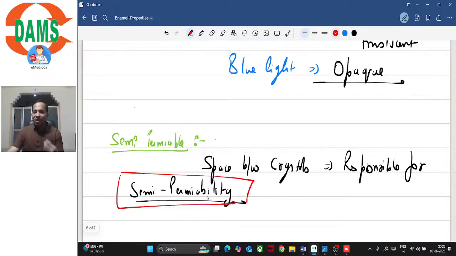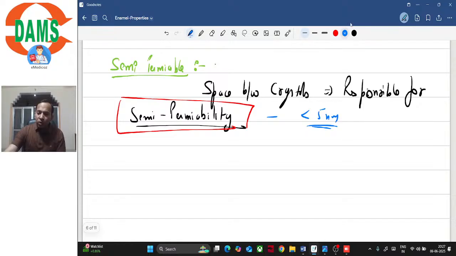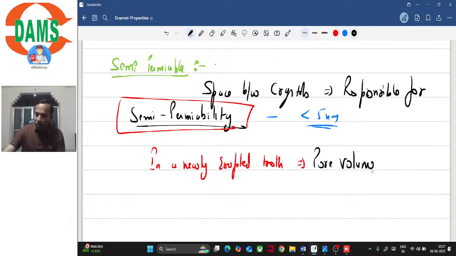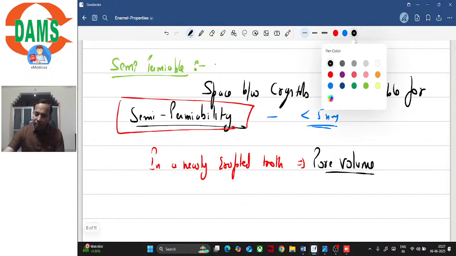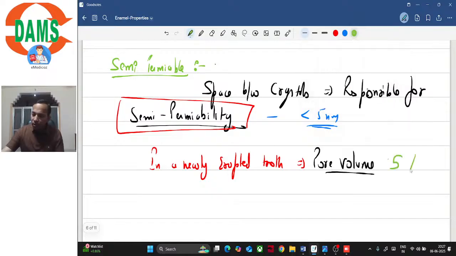And how much is this space? We have already discussed that this space is somewhere around 5 nanometers. It is not even 5 nanometers, it's less than 5 nanometers, right? In total, in a newly erupted tooth, the pore volume, that is the volume percentage of the total porosity of enamel, is approximately 5%, right? And this pore volume decreases as the tooth matures.